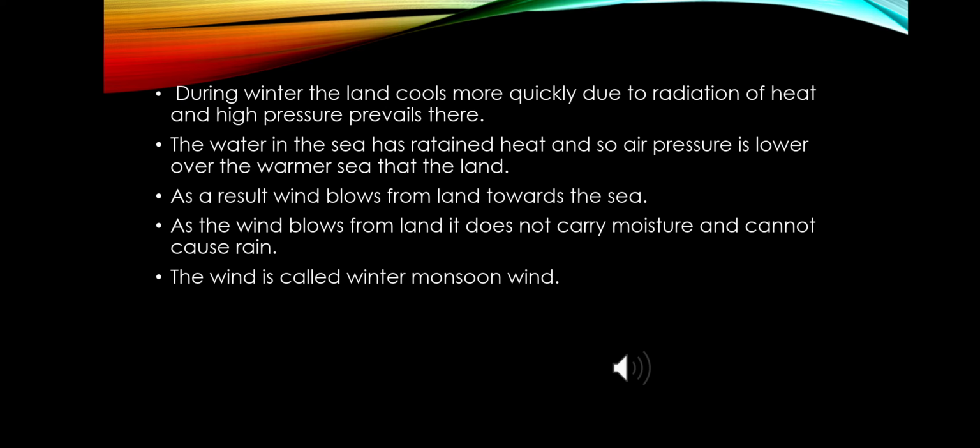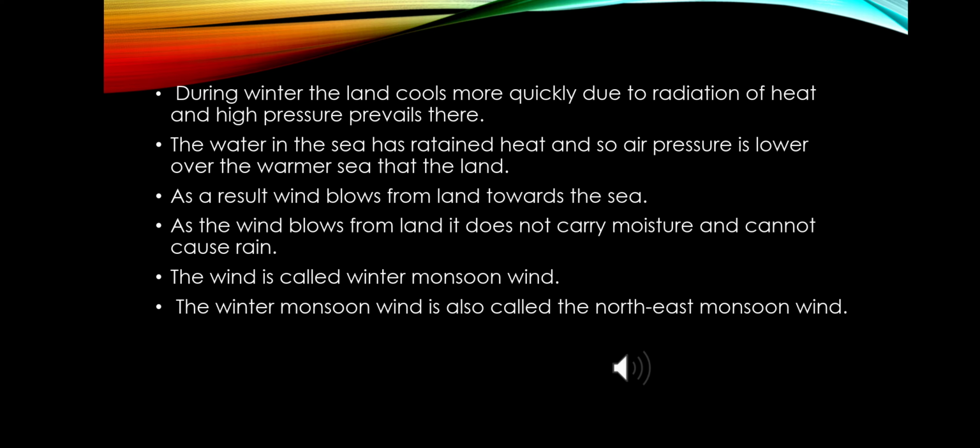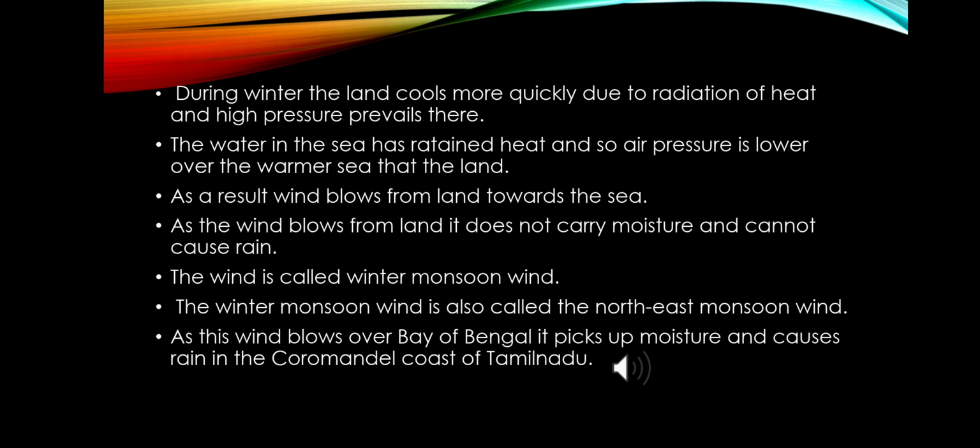The winter monsoon wind is also called northeast monsoon wind because its blowing direction is northeast. And as the wind blows over the Bay of Bengal, it picks up moisture and causes rain on the Coromandel coast of Tamil Nadu.